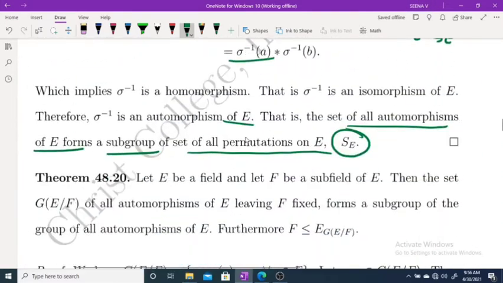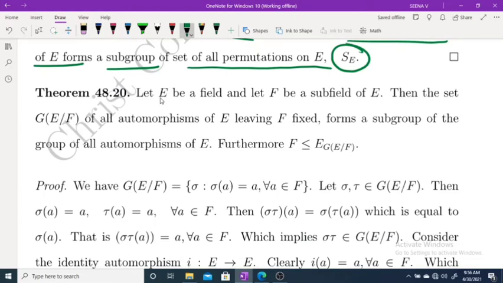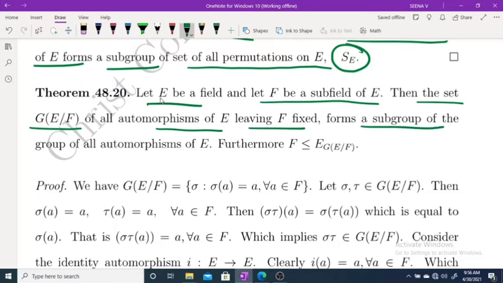Now let E be a field and F be a subfield of E. Then the set G(E/F) of all automorphisms of E leaving F fixed forms a subgroup of the group of all automorphisms of E. So now we have proved that the set of all automorphisms of E forms a group.